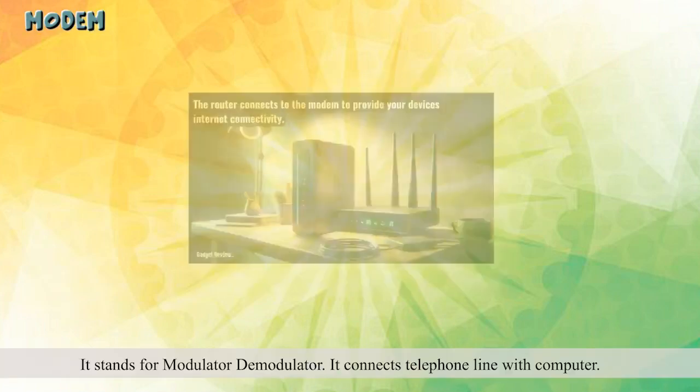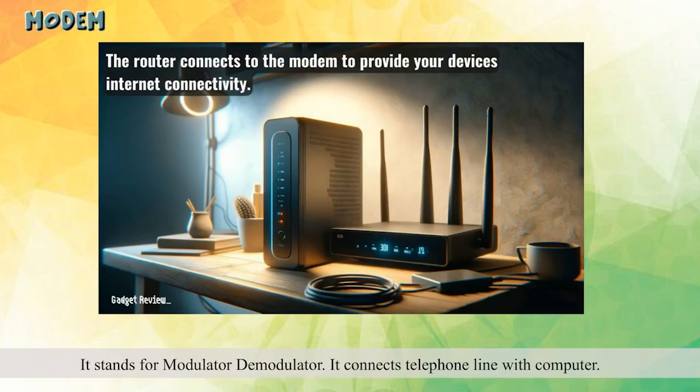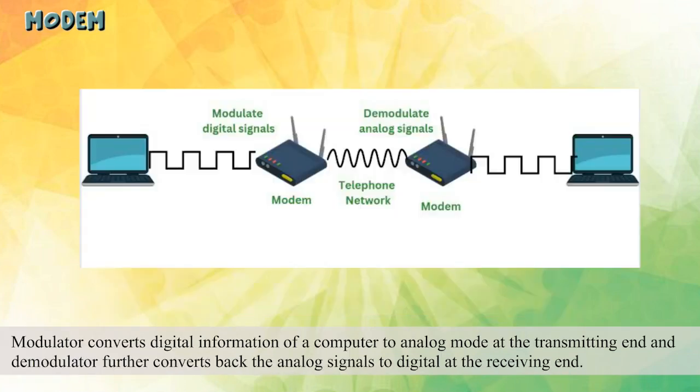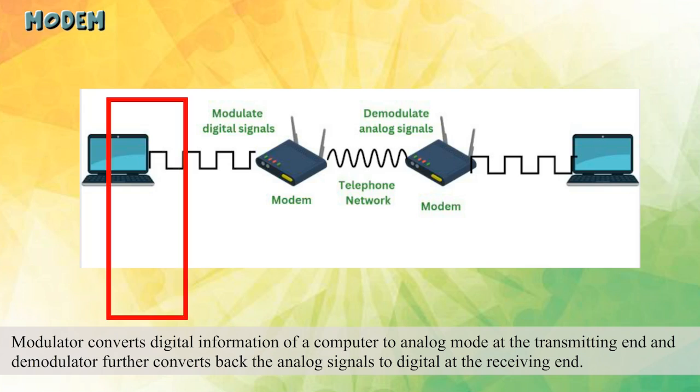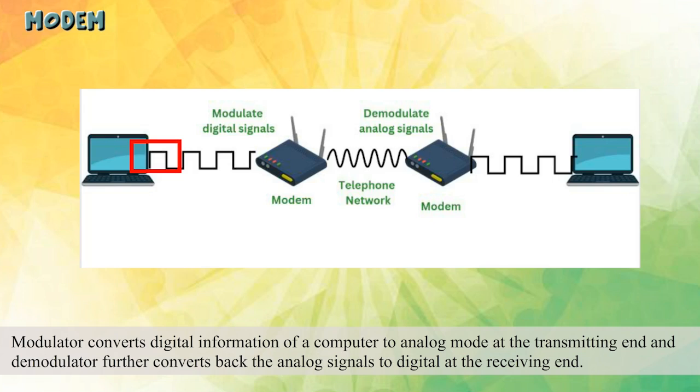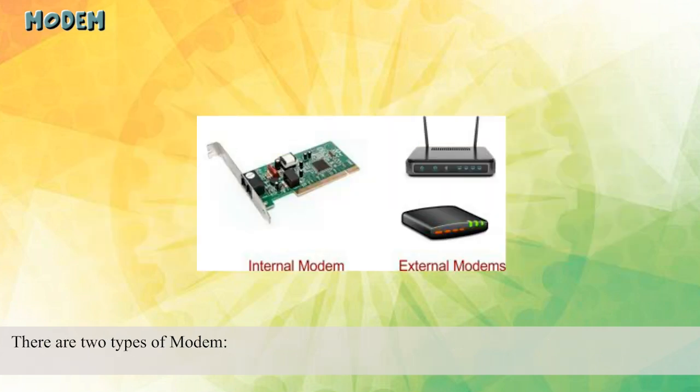Modem. It stands for modulator demodulator. It connects telephone line with computer. Modulator converts digital information of a computer to analog mode at the transmitting end, and demodulator further converts back the analog signals to digital at the receiving end. There are two types of modem.